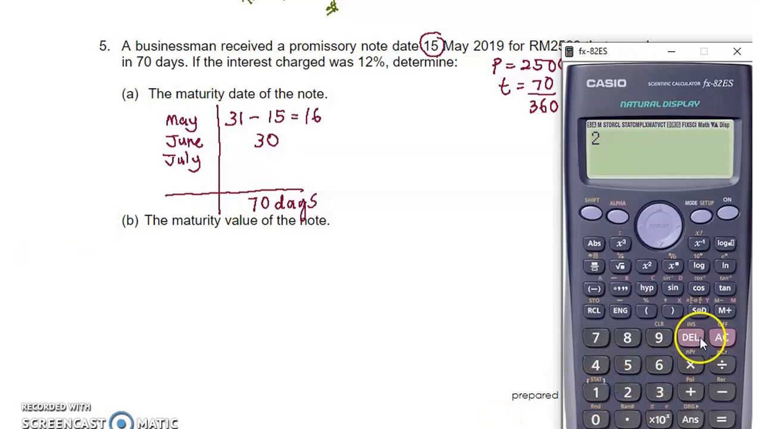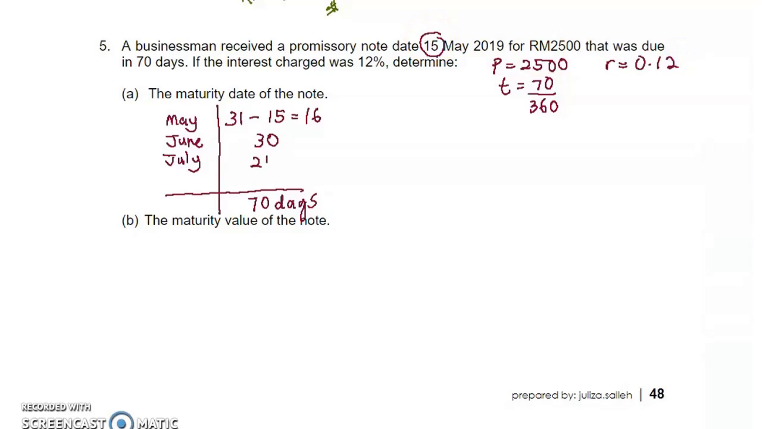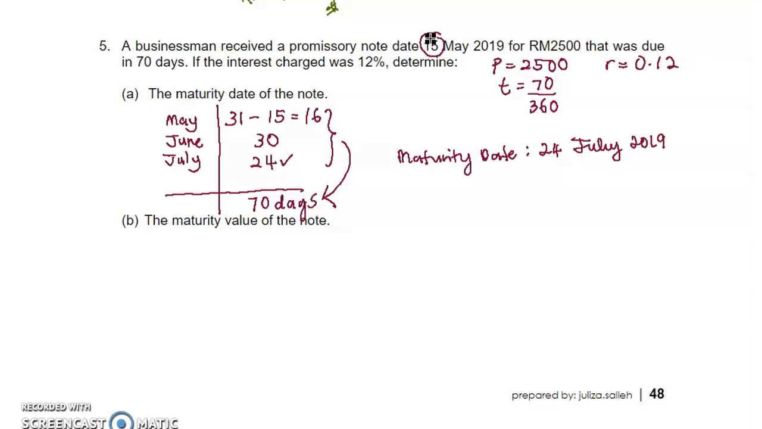So 16 plus 30 is 46, right? The total we want is 70 days, so 70 minus 46. We need another 24 days in July. So July, another 24 days. If you total up, this will be equivalent to 70 days. So the date will be 24th July 2019. So the maturity date is 24th July 2019.